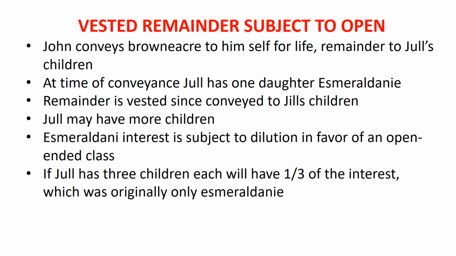Vested remainder subject to open happens when, for example, John conveys Blue Acre to himself for life, remainder to Jill's children. At time of conveyance, Jill has one daughter, Esmeraldine. The remainder is vested since it was conveyed to Jill's children. Now, Jill may have more children, so that means that Esmeraldine's interest is subject to dilution in favor of an open-ended class. The more children that she has, the more subdivisions will be the interest subjected to.